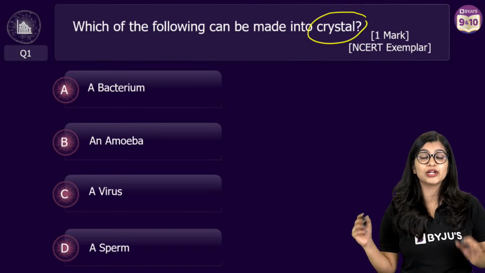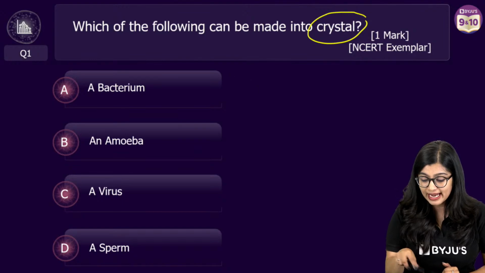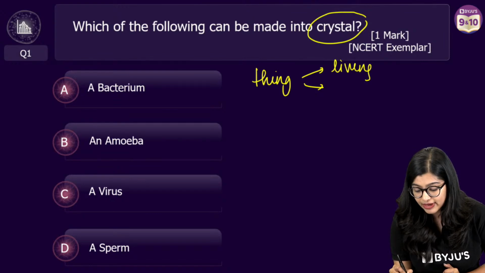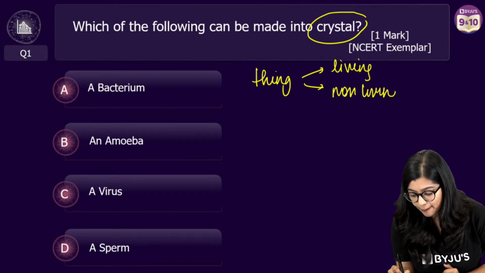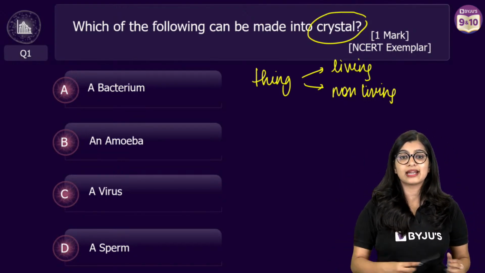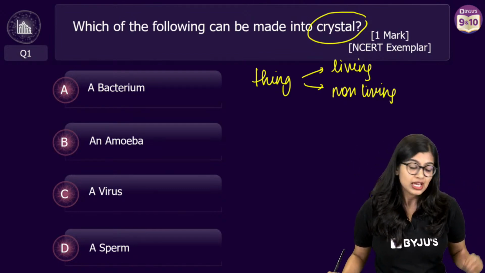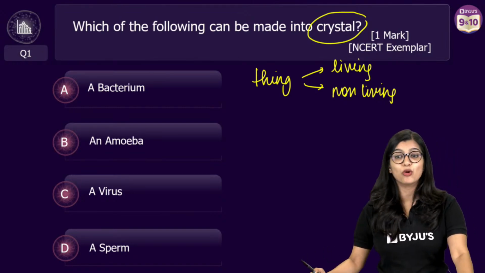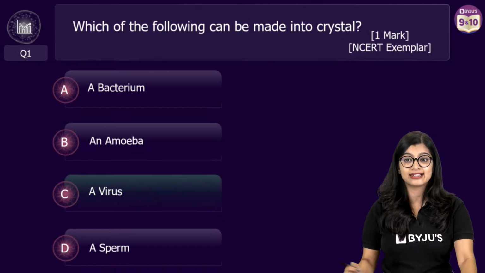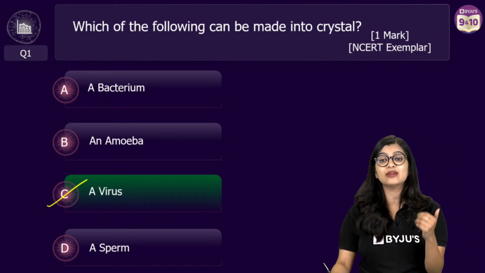So we're talking about which can be crystallized. Now, the concept we are going to apply is what is it that makes an organism, right? Or if I take anything as living, how do I consider if it is living or non-living? So we're going to take a very basic concept. Now, if I have a pen or if I have an amoeba, how am I categorizing that a pen is non-living, while an amoeba is living? It's very simple and easy, and I can see that most of you are giving me the correct answer. Let's close the poll, please, and almost 75% of you have given me the correct answer, which is option C, virus.